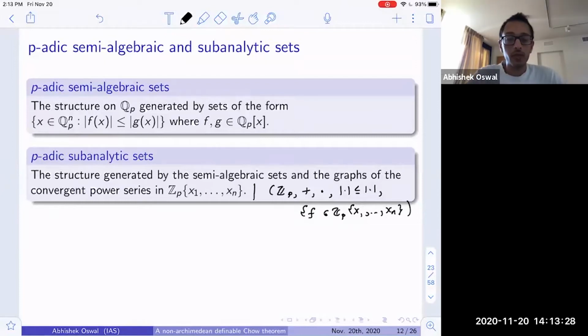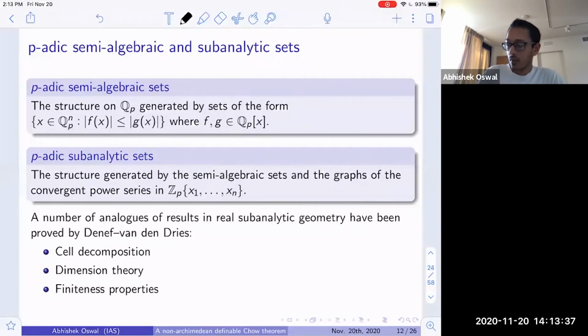So, any set which is defined by a first order formula in such a language will be called a subanalytic, a p-adic subanalytic set. A number of analogs of results in real subanalytic geometry have been proved by Denef and van den Dries, who developed the theory of these semi-algebraic and subanalytic sets in the p-adic setting. They prove a nice cell decomposition theorem, they develop the dimension theory of these sets, and they prove a number of finiteness properties of such p-adic subanalytic sets.